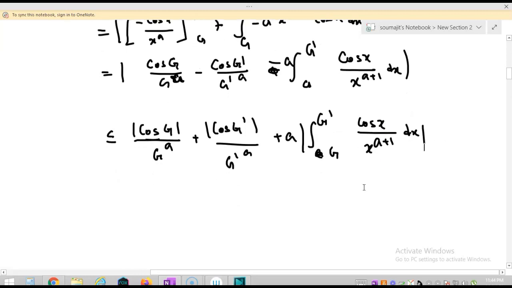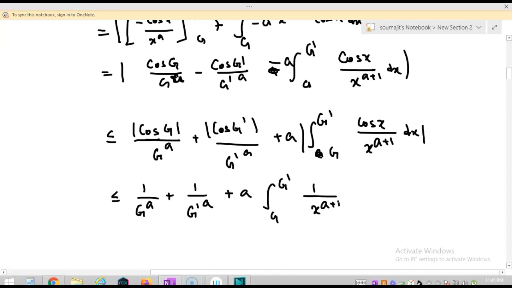The value of cos is less than or equal to 1, so I can write this as 1 by g to the power a plus 1 by g dash to the power a plus, if I take the modulus inside the integration, it will be less than or equal to the integration from g to g dash of 1 by x to the power a plus 1 dx.